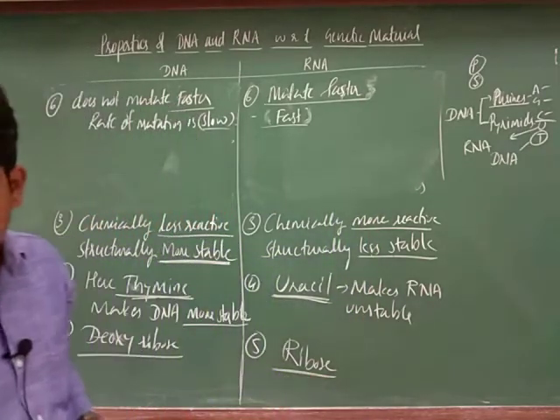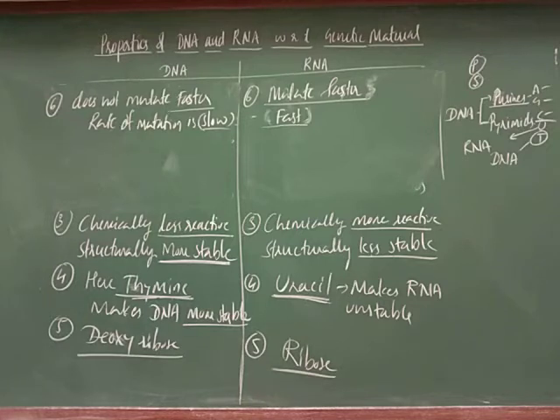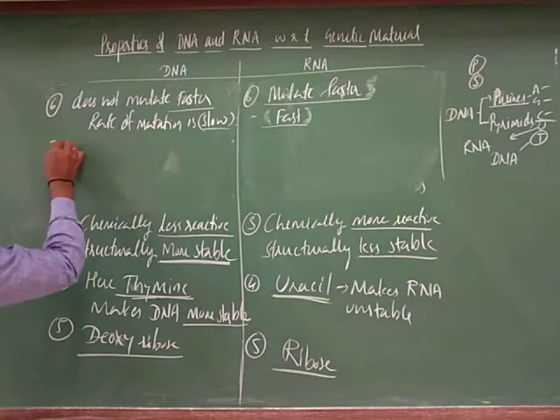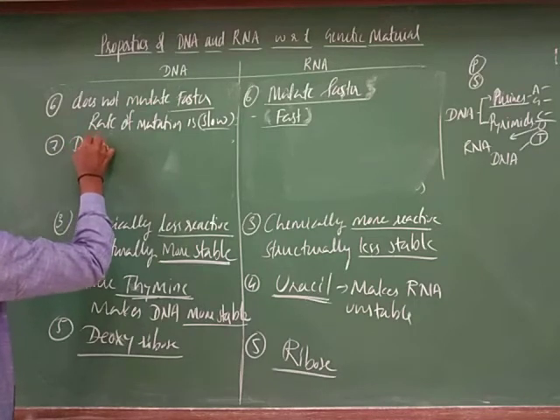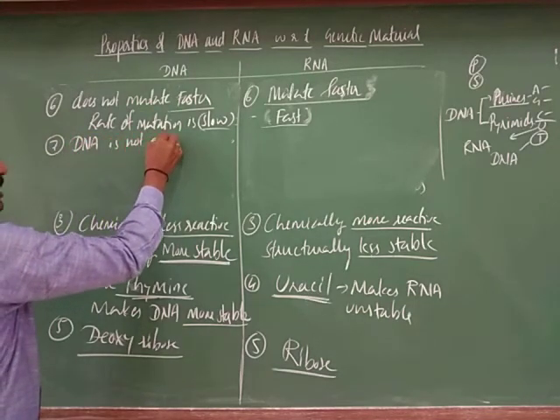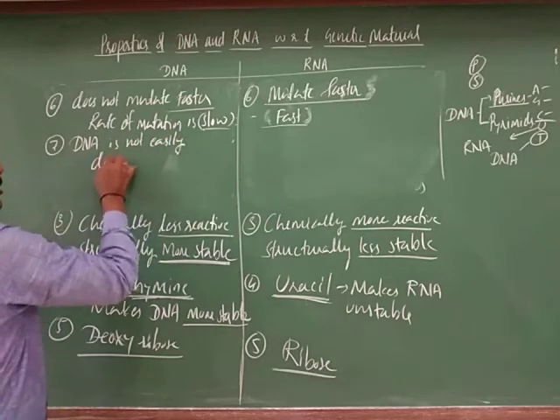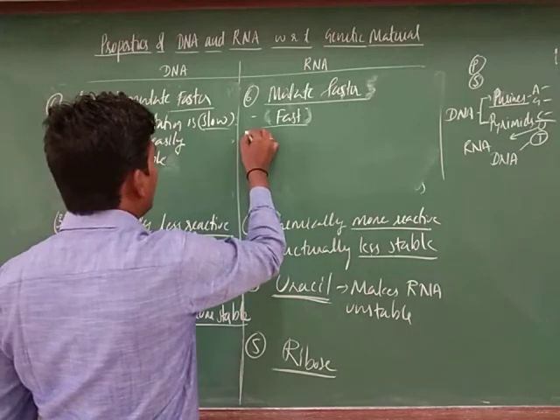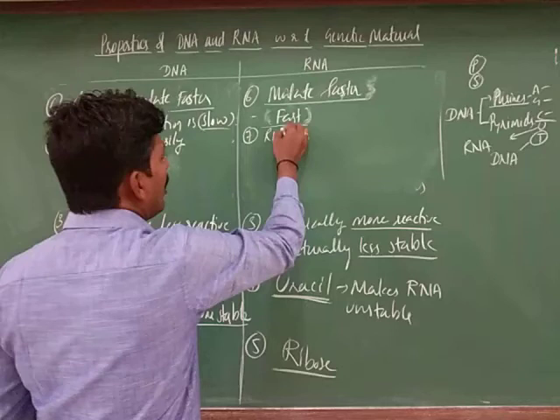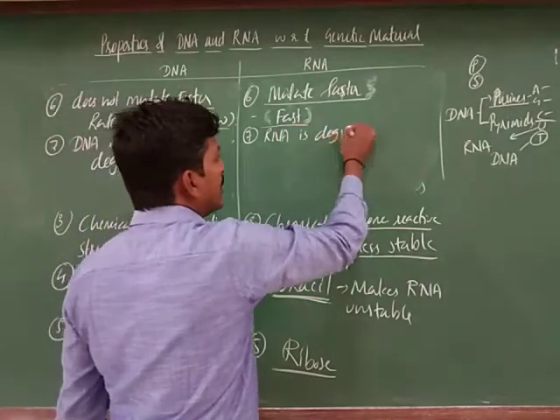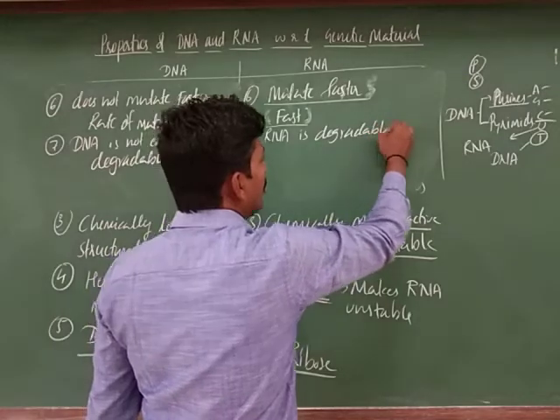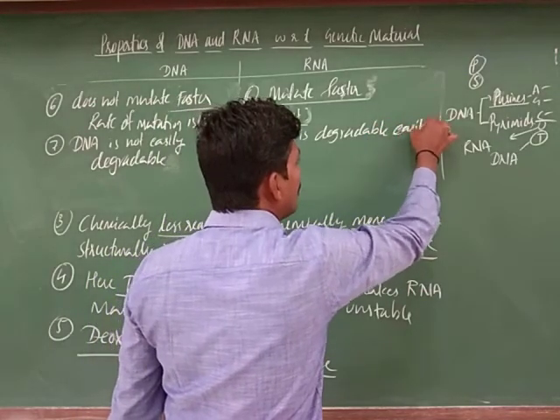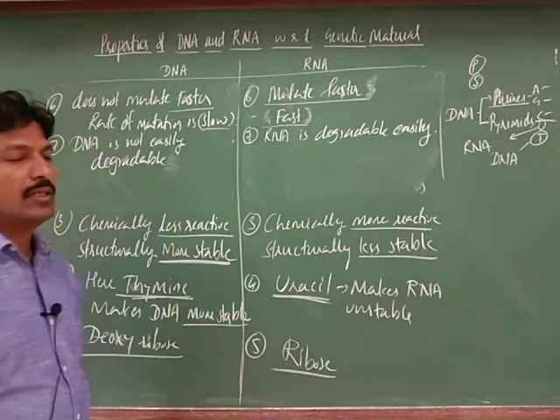Next one, it is easily degradable. DNA is not easily degradable, seventh point you can add. But RNA is easily degradable.